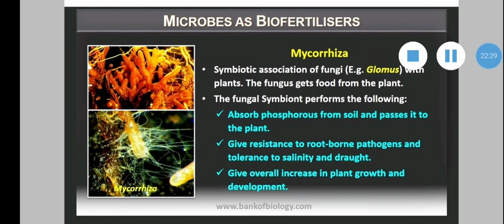Some hyphae of mycorrhizal fungus penetrate into the root and form Hartig net. Endomycorrhizae grow in between and within the cortical cells of root. They are opposite to ectomycorrhizae. Ectomycorrhizae are present outside the root and endomycorrhizae are present in the cortical cells of the root, inside the root.